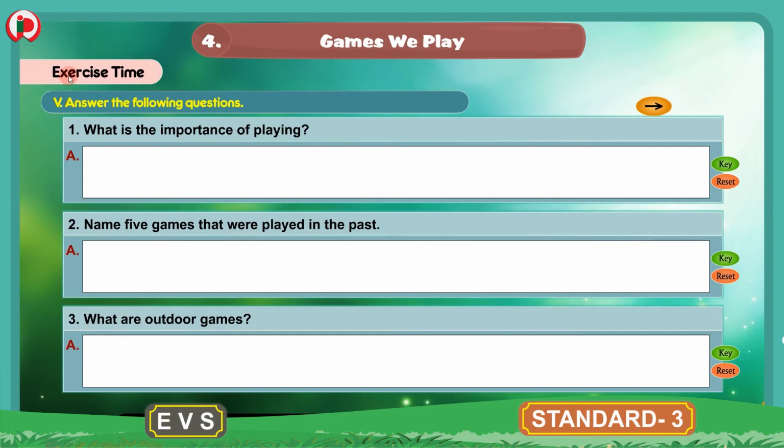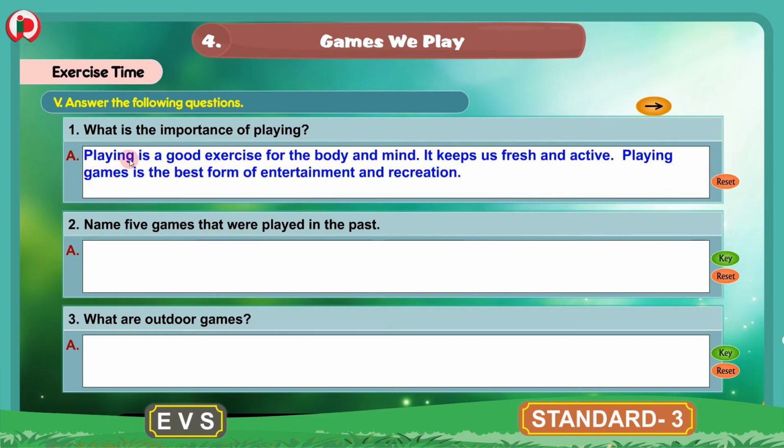The fifth bit under exercise time is answer the following questions. Here some questions are given. We will read the questions and write the answers for these questions. What is the importance of playing? And the answer for this question is, playing is a good exercise for the body and mind. It keeps us fresh and active. Playing games is the best form of entertainment and recreation. So this is the answer for this first question.